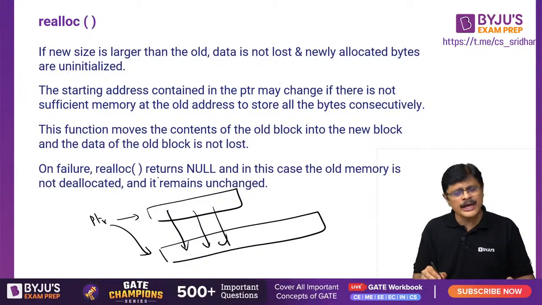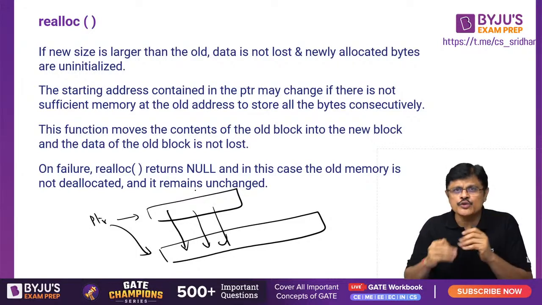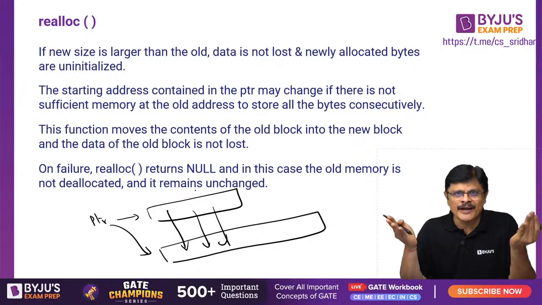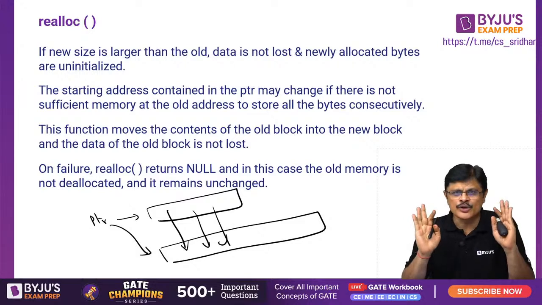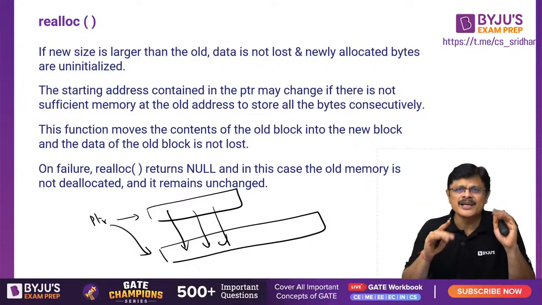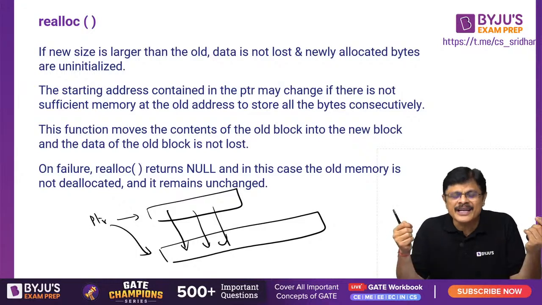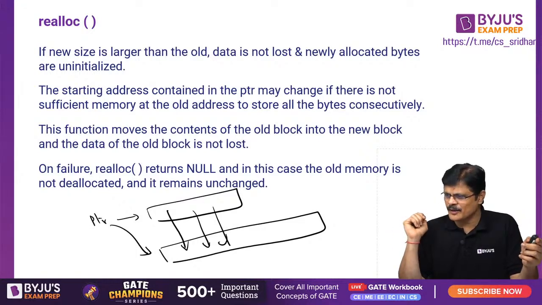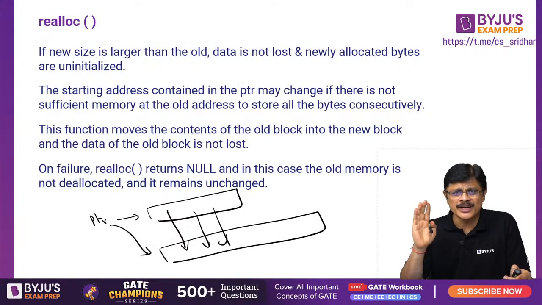On failure, realloc also returns null, my dear friends. And in this case, the old memory is not deallocated and it remains unchanged, my dear friends. That is, suppose you want to change 40 bytes to 80 bytes, and that is not available. The old data will be saved, so PTR still points to that one only. Am I clear? So that is the idea, my dear friend. Realloc returns null, so PTR will still point to the old memory only, because memory is not available to increase this particular size, my dear friends. Okay, some points to be noted. This is about realloc. Hope you understand about realloc. The idea of realloc is clear.